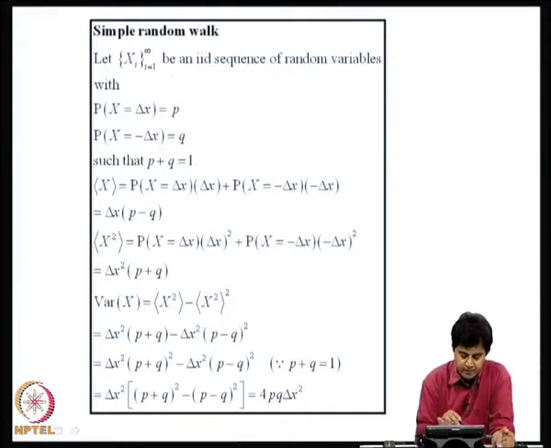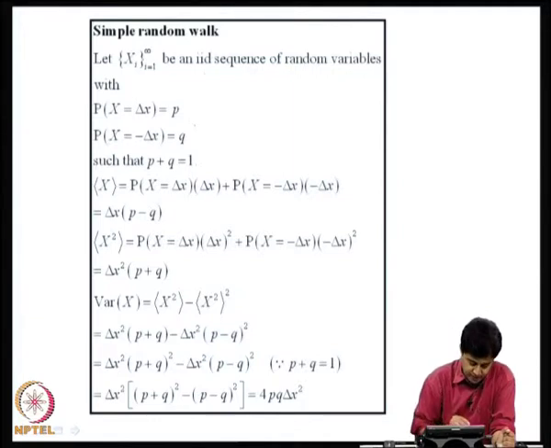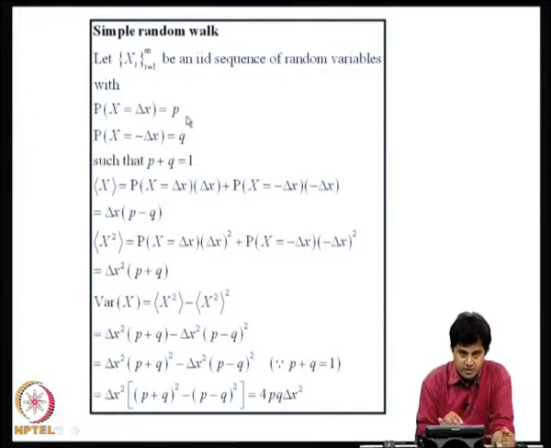So, let us consider xi, i running from 1 to infinity, to be a sequence of identically distributed and independent random variables with 2 states. Probability of x equal to delta x is p, probability of x equal to minus delta x is q, so that p plus q is 1. So, the expected value of x would be delta x into p minus q and mean square value would be delta x square into p plus q. P plus q is 1, but I still choose to retain this as p plus q.